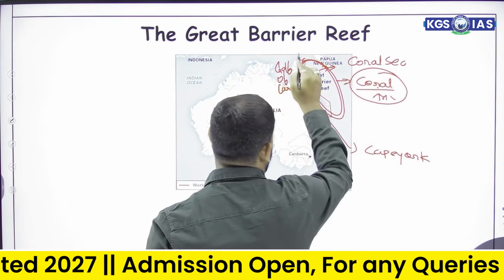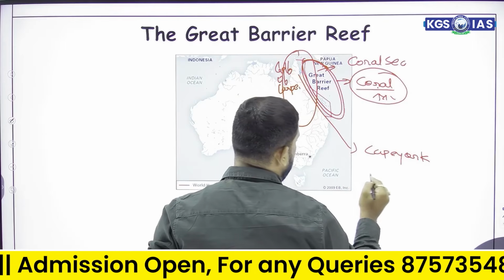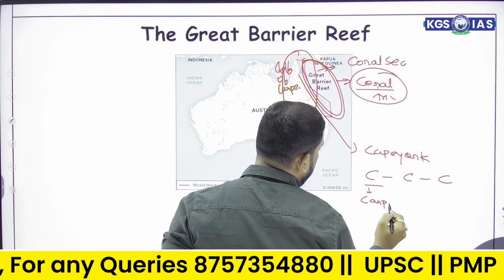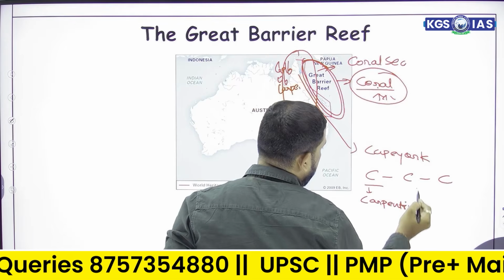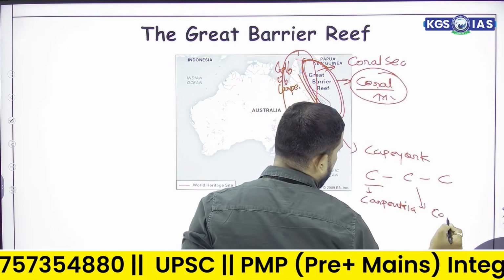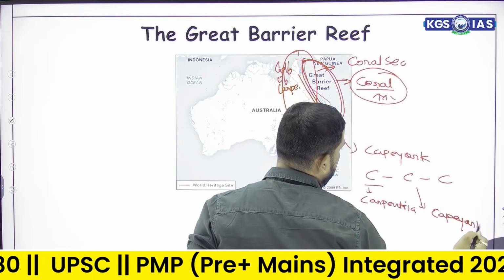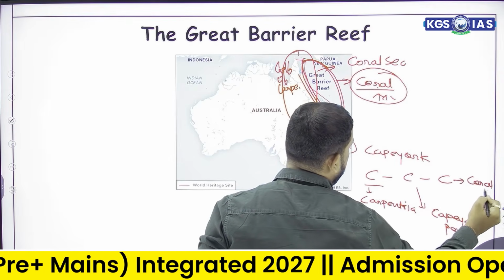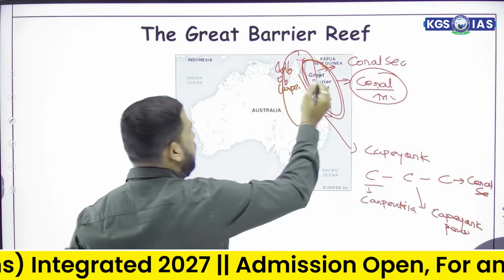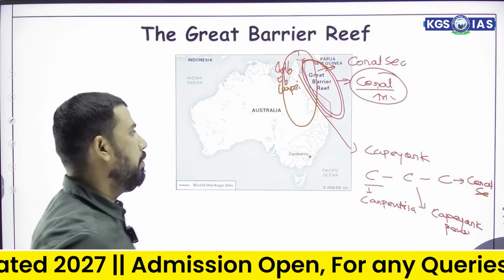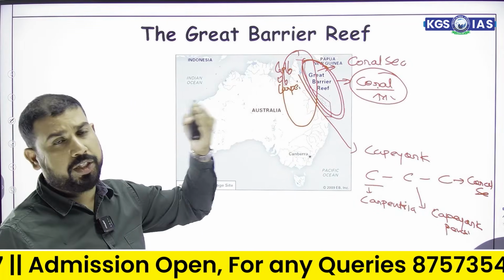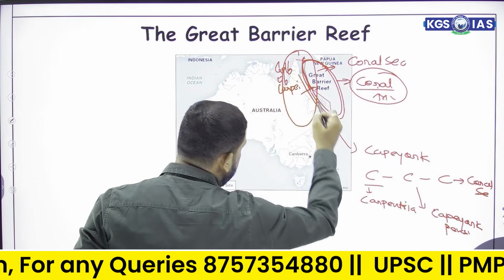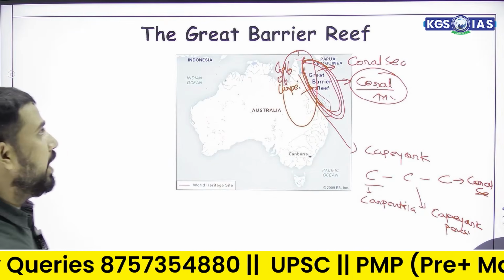So when you go through this peninsula part, we have three seas. On this side, the Gulf of Carpentaria is present. In between, Cape York Peninsula is present. And this sea is the Coral Sea. Coral Sea, then Cape York Peninsula, and then the Gulf of Carpentaria, which is present in the north and eastern front of Australia. And when you move towards the coastal plain of the eastern or northeastern part, there is the Great Barrier Reef.